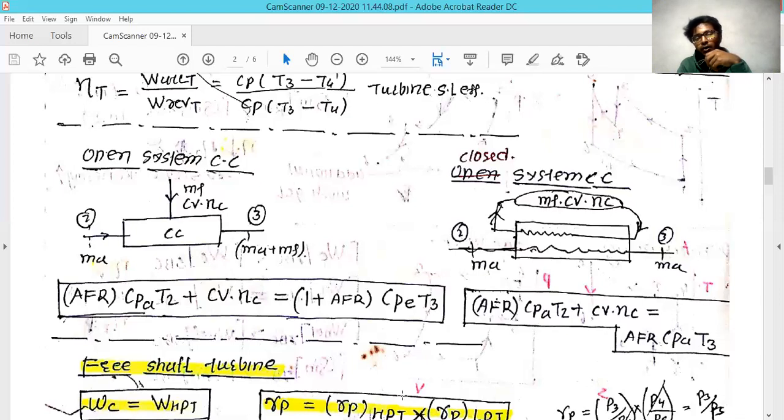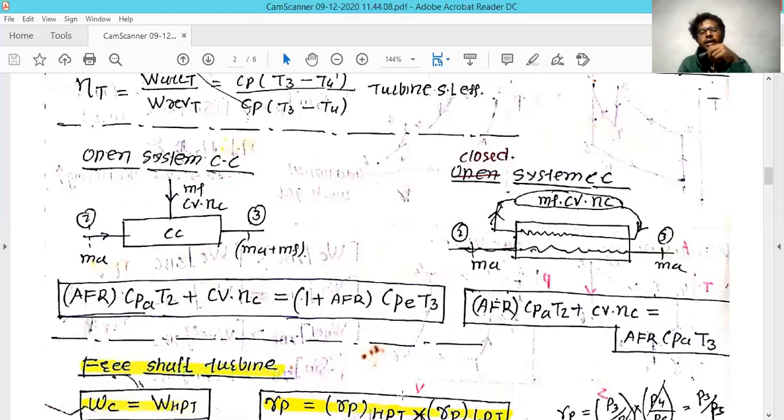So it turns out to be air fuel ratio into Cp of air into temperature at T2 position plus calorific value CV into the efficiency of your combustion chamber, equal to, in bracket, 1 plus air fuel ratio, into CPE, the specific heat of the byproduct coming out of it, multiplied by the temperature at the third position.